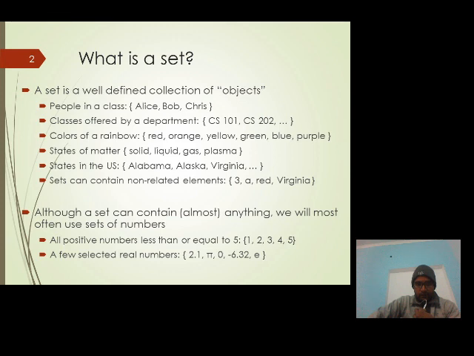Some other examples of sets: all the positive numbers less than or equal to 5 is also a set. A few selected real numbers like 2.1, pi, 0, -6.32, e is also a set.